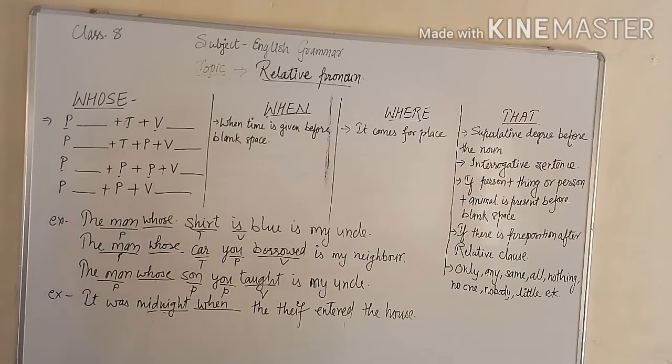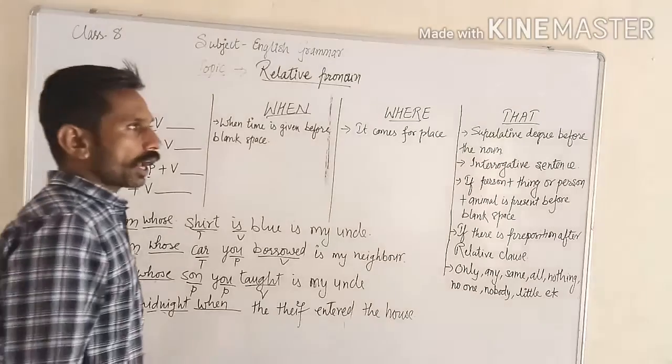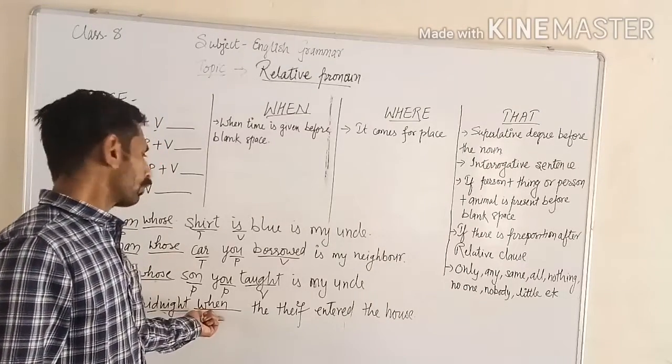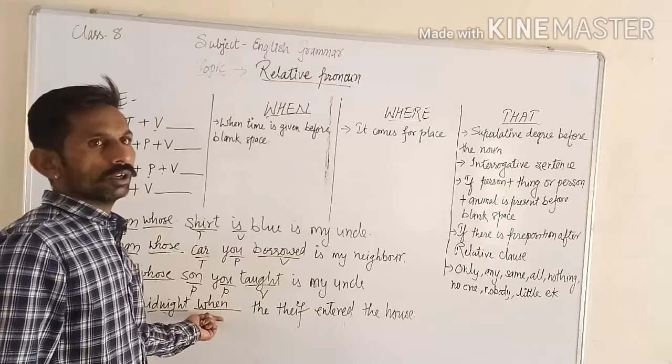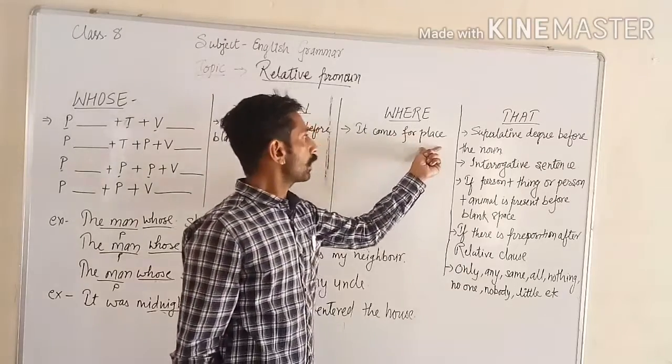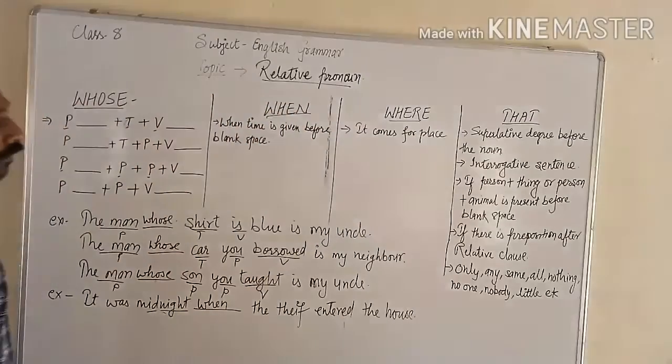Next one, where. For time, the relative pronoun is when. Then for the place, the relative pronoun is where.